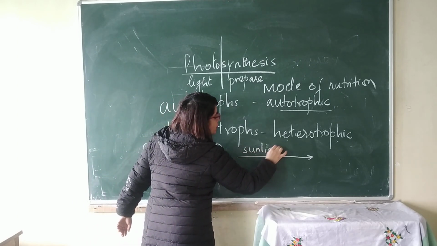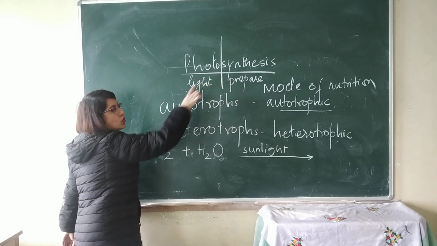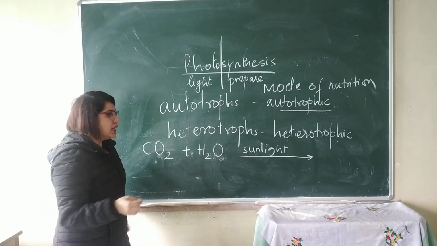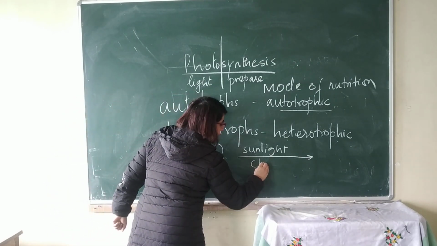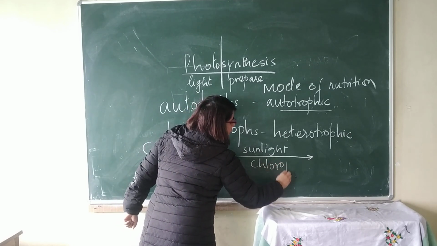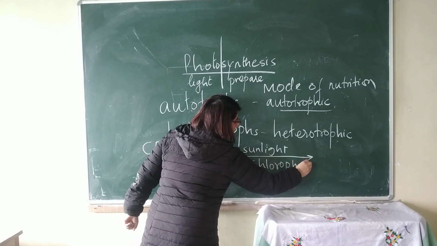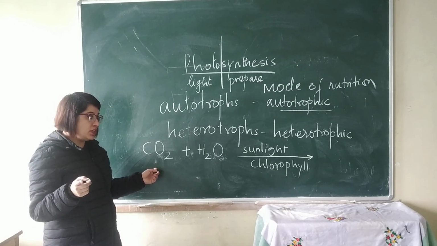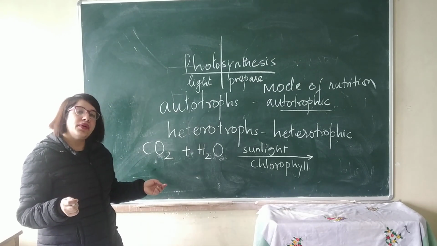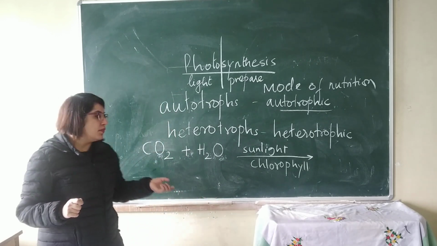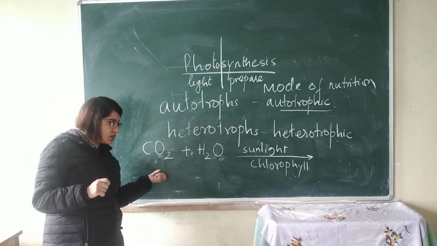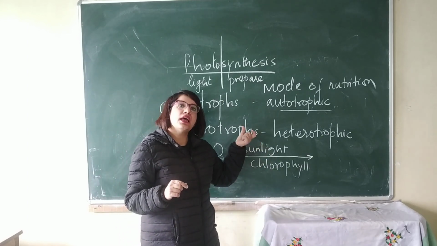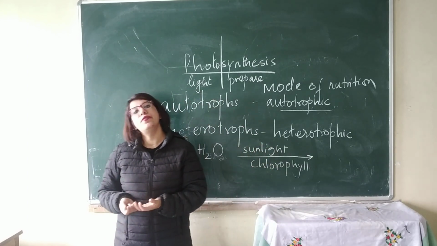As I already told you, in the term itself, photosynthesis, that means light is very important. And the next thing that is required is chlorophyll. So, photosynthesis is the process in which green plants prepare their own food by utilizing carbon dioxide and water in the presence of sunlight and chlorophyll.